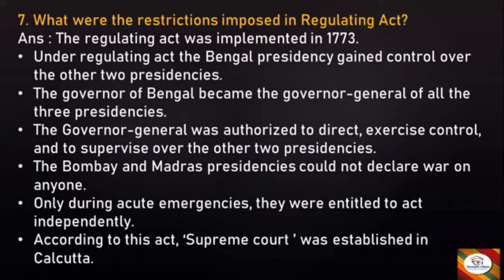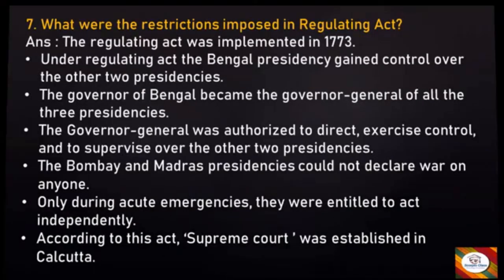The Bombay and the Madras presidencies could not declare war on anyone. Only during acute emergencies they were entitled to act independently. According to this act, Supreme Court was established in Calcutta.